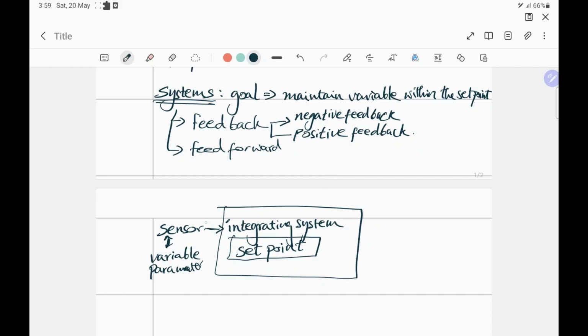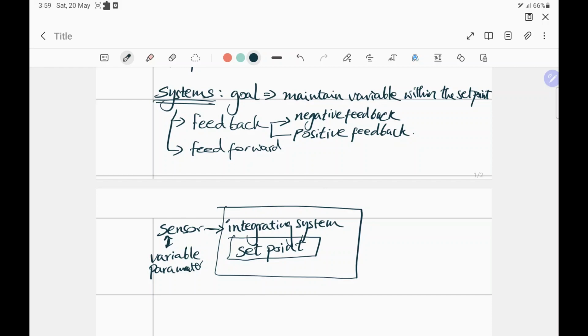There is a strength of the signal based on how much a level of a variable has deviated from a set point, and that strength of the signal goes to the integrating system, which compares it with the set point or the reference range, and it's going to say, okay, too much or too little, or is it within the right amount.